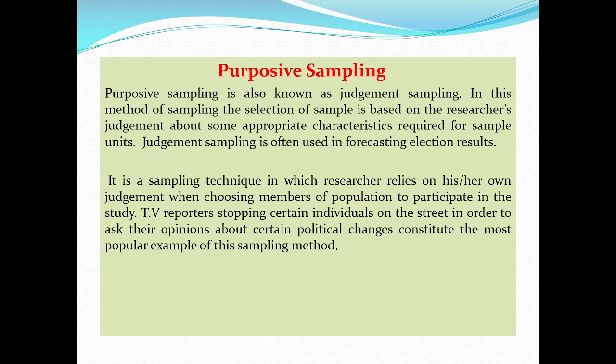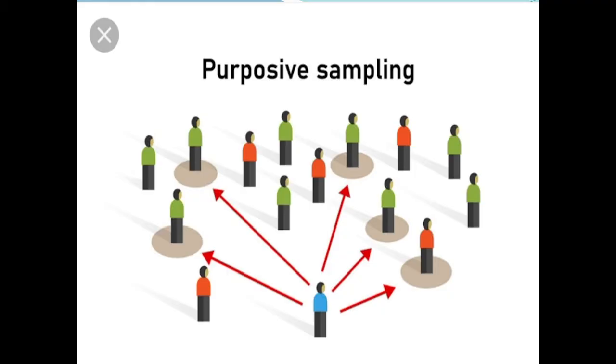For example, TV reporters stopping certain individuals on the street in order to ask their opinions about certain political changes constitute the most popular example of this sampling method. But it also depends upon the TV reporters whom they stop for their opinions. It totally depends on the judgment of the researcher. This is purposive sampling. He may choose the respondents on the basis of his own efficiency, on the basis of his own research experience, whom he wants to choose for his sample for his interview.